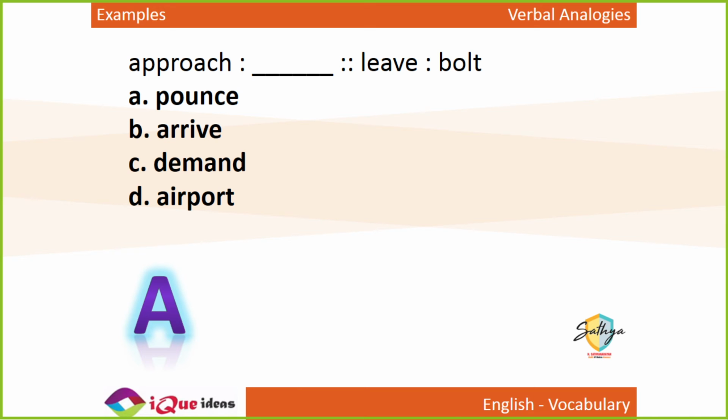A lion pounces on the prey. It jumps on the prey. It comes near the prey quickly, which means it pounces. The cat pounced on the mouse. To arrive means to come somewhere. Approach means to go near. Arrive means to come. He arrived at his destination. Right? Approach means to come near.